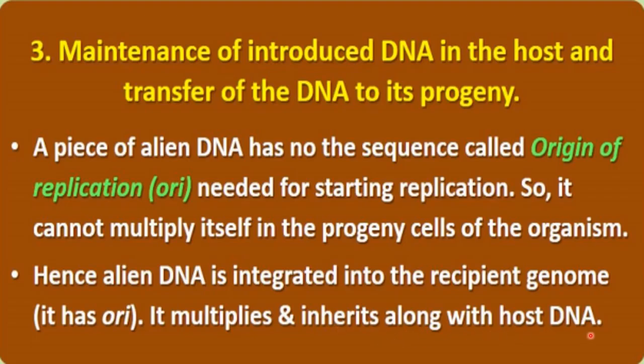Inherited along with host DNA means host DNA comes to the progeny, right? So with that DNA, that alien piece of DNA will also come to the progeny. So this is the importance of maintenance of the introduced DNA in the host. This origin of replication is very important.